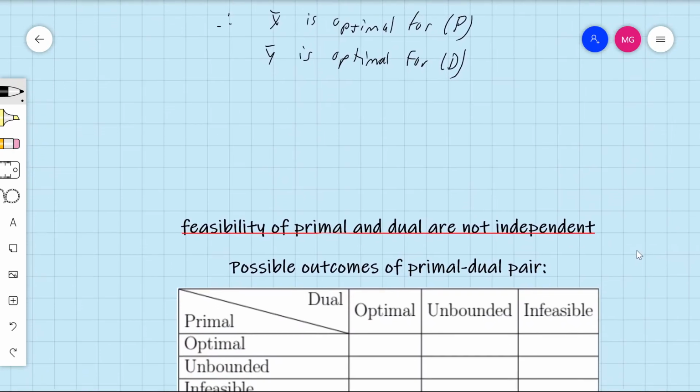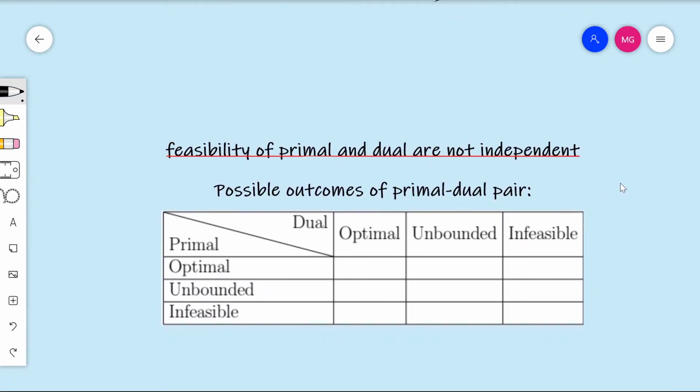So let's think about what the logical consequences of this are in more generality now. What weak duality is really going to be telling us is that the feasibility of primal and dual pairs of linear programs are not going to be independent. You see this chart here, this is all the possible outcomes for the primal and the dual. Any linear program is either going to have an optimal solution, or it's going to be unbounded, or it's going to be infeasible. Those are the only 3 things that can happen for any linear program ever.